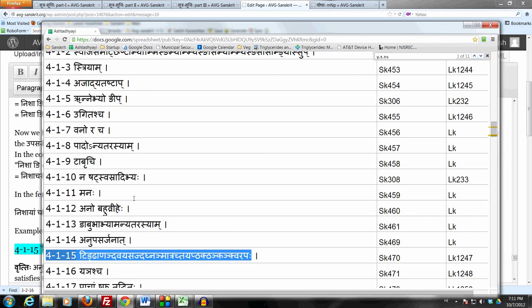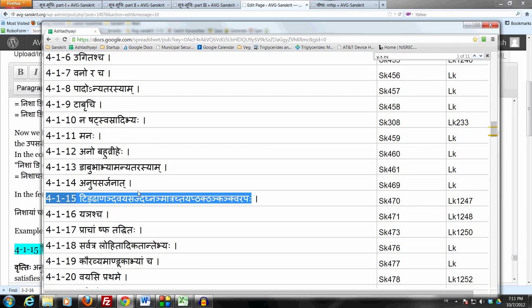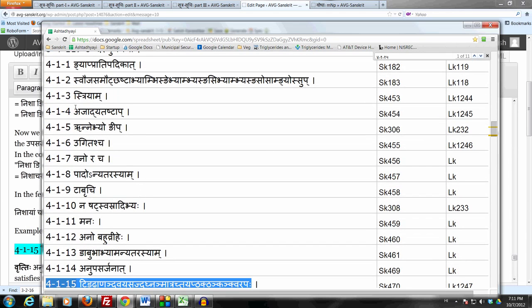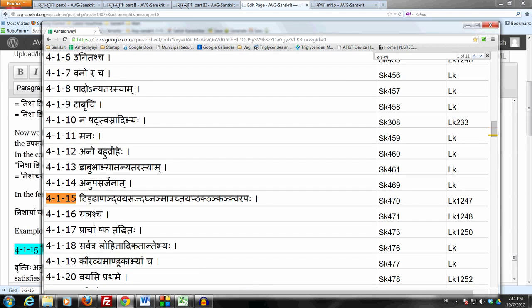For that, we have to look at a sutram from the striyam adhikara. The striyam adhikara, a long musical sutram, which is 4 1 15. Tidhanai dvaya sajdajnai matrach tayap chak thai kai kvarapaha.